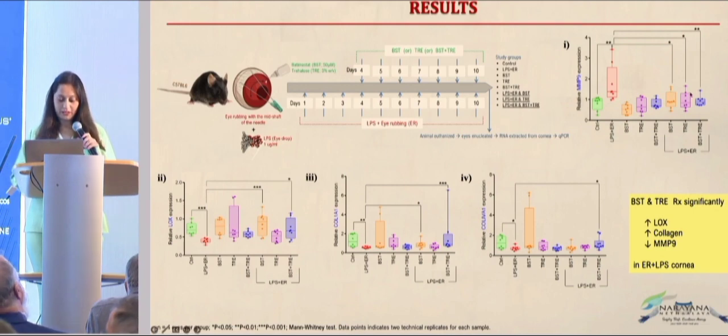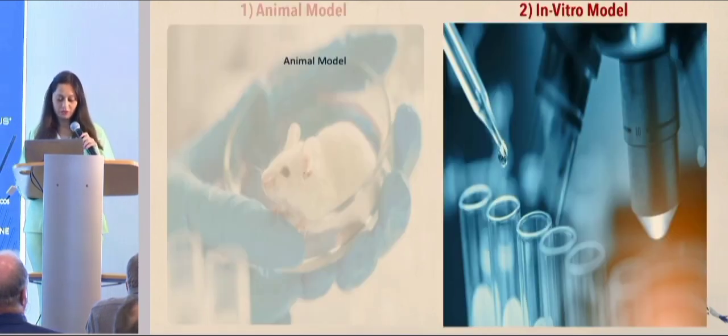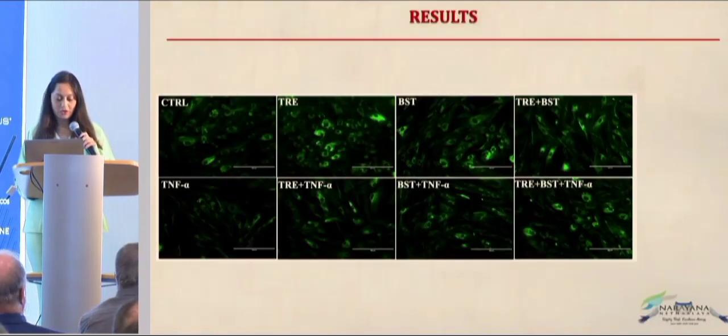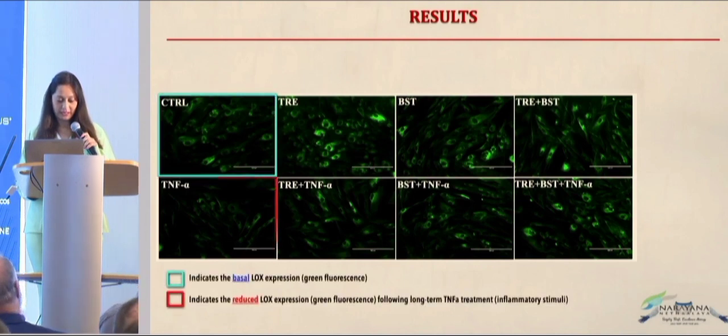The effect of individual trehalose and batimastat was similar, but if you use a combination of batimastat and trehalose, the effect was much more than just the individual batimastat and trehalose. And the same was observed in the human corneal epithelium cell line also.